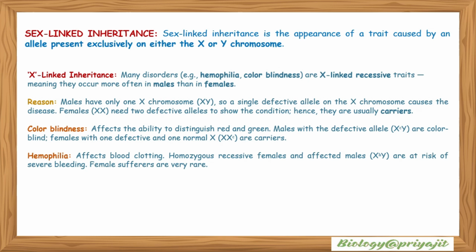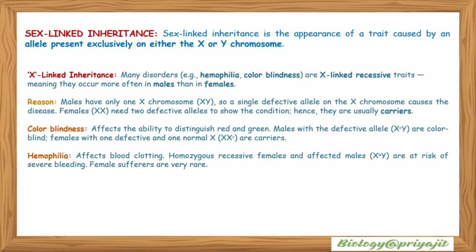Sex-linked inheritance. Sex-linked inheritance is basically the appearance of a trait caused by an allele present exclusively on either the X or Y chromosome. X-linked inheritance includes many disorders like hemophilia and color blindness. X-linked recessive traits occur more often in males than in females. The reason is that males have only one X chromosome, XY, so a single defective allele on the X chromosome causes the disease. Females, XX, need two defective alleles to show the condition, hence they are usually carriers.